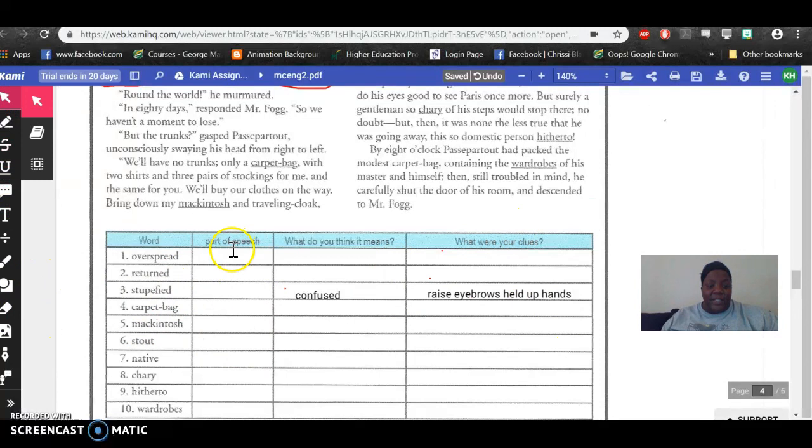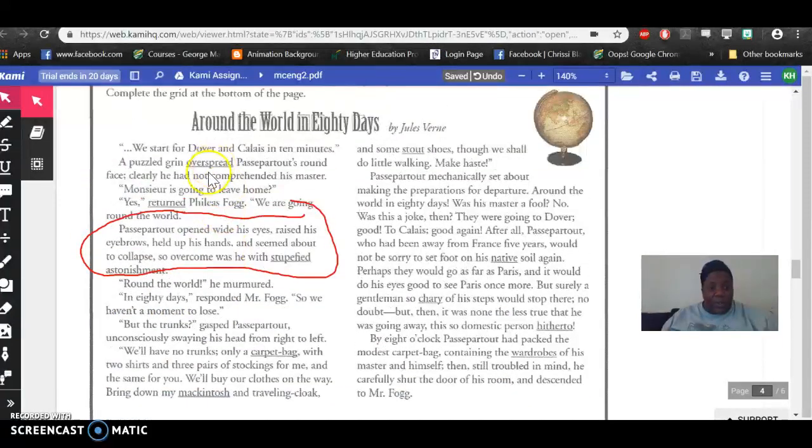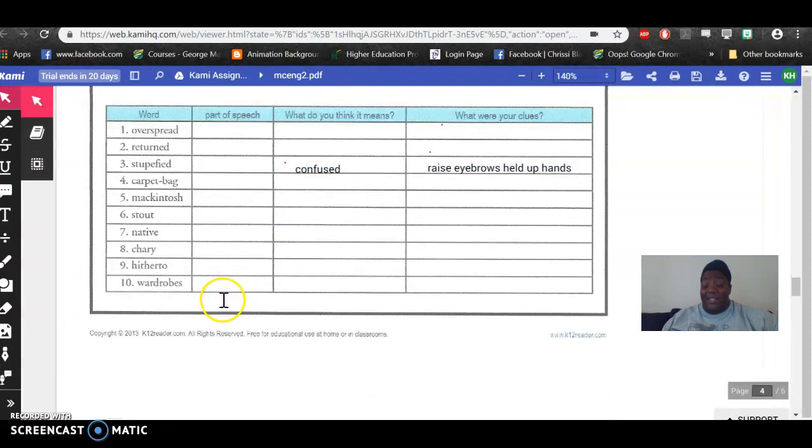And so now let's go back and take a look at what kind of parts of speech that stupefied might mean. Okay, so stupefied is what? So, again, reading from where it's coming from, held up his hands and seemed about to collapse. So overwhelmed was he with stupefied astonishment. This is describing astonishment, okay? What kind of astonishment? Wasn't sad astonishment, wasn't happy astonishment. It was stupefied astonishment. So stupefied is what kind of word?